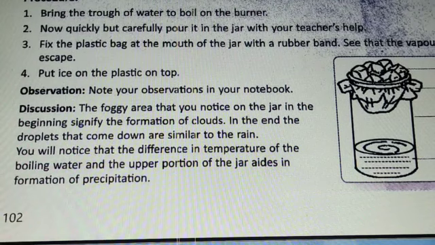Now we have to observe. The foggy area that we notice on the jar in the beginning signifies the formation of clouds, and in the end the droplets come down, similar to rain. So the difference in temperature of the boiling water and the upper portion of the jar helps in the formation of precipitation. So this is the activity.